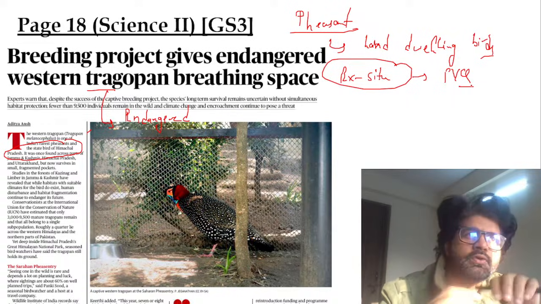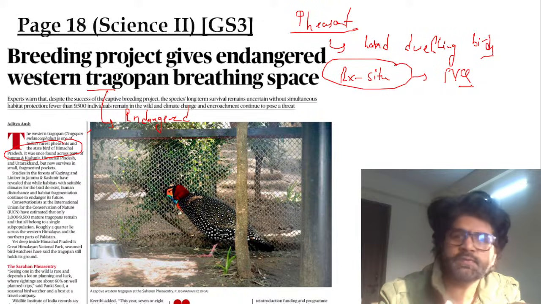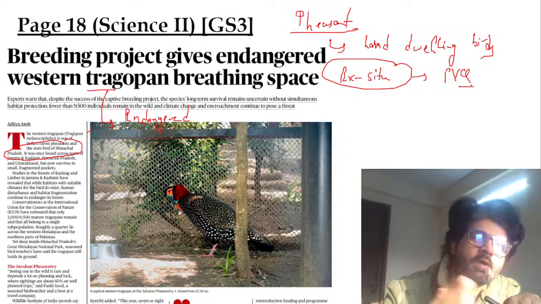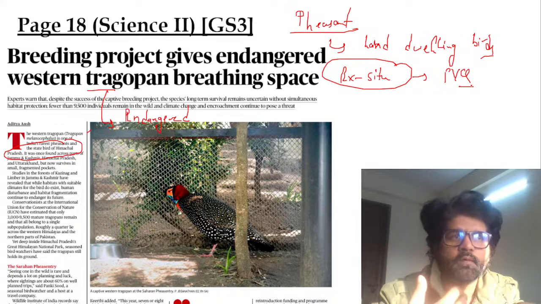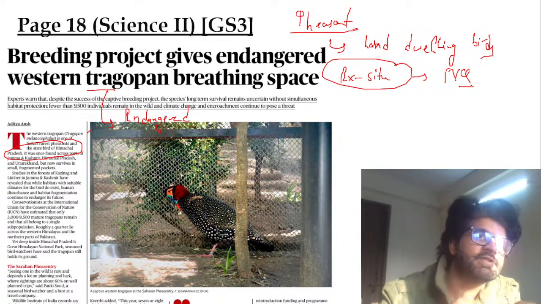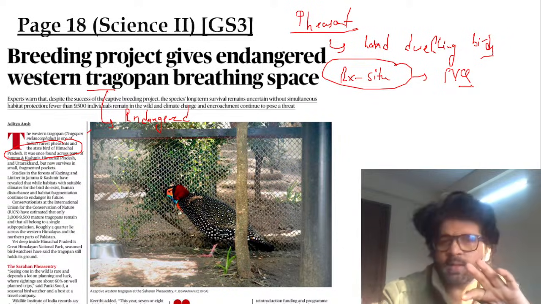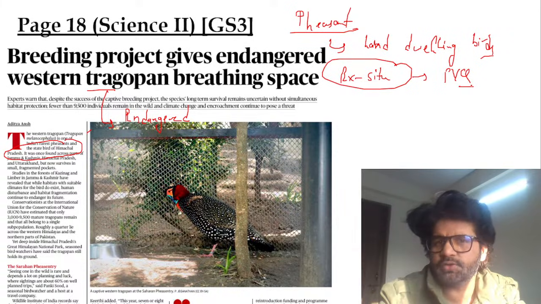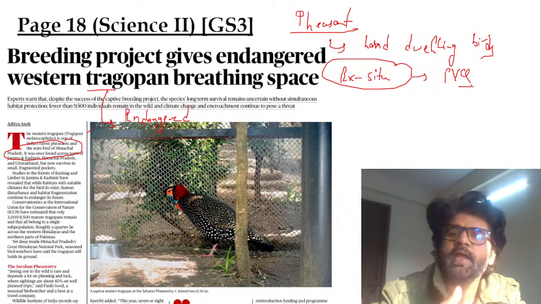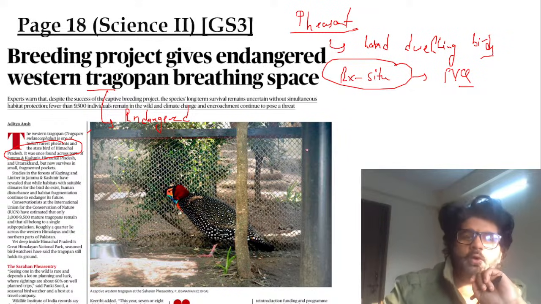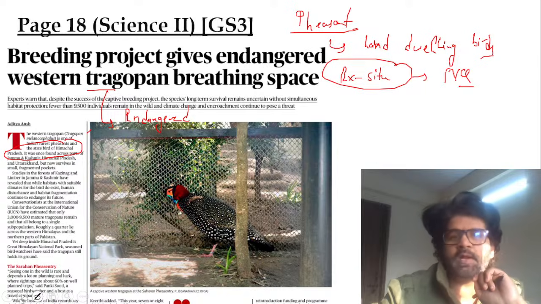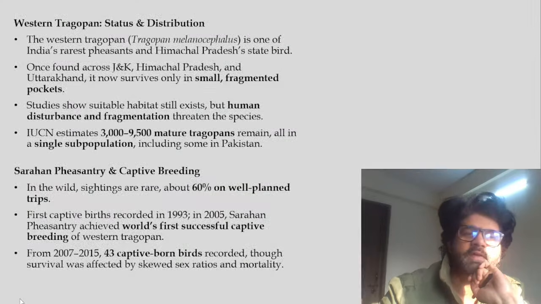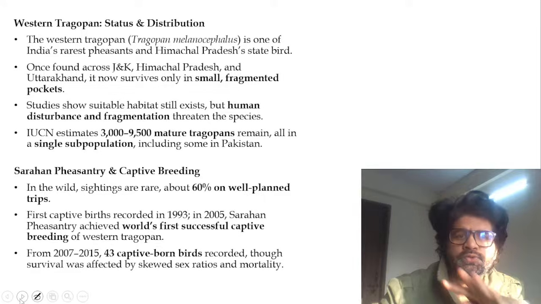In situ: national park, wildlife sanctuary, biosphere reserve, these are in situ methods of conservation. The flora and fauna are conserved at the same point where they are located, where they are originally present, or where they have taken birth, so to say. In ex situ, you are locating them at some place else and saving them, like a zoo, that is ex situ conservation. Or captive breeding. Western Tragopan are being saved in this captive breeding format because they are not able to survive in situ because of human induced changes, this and that.